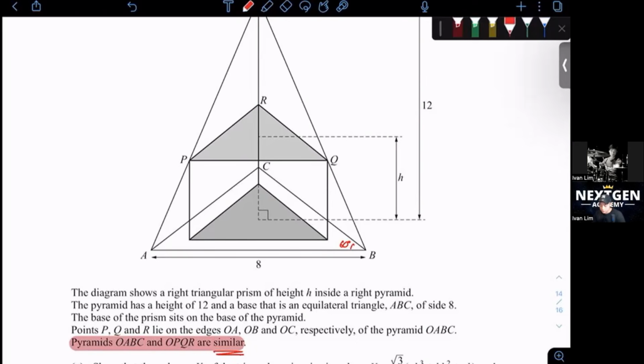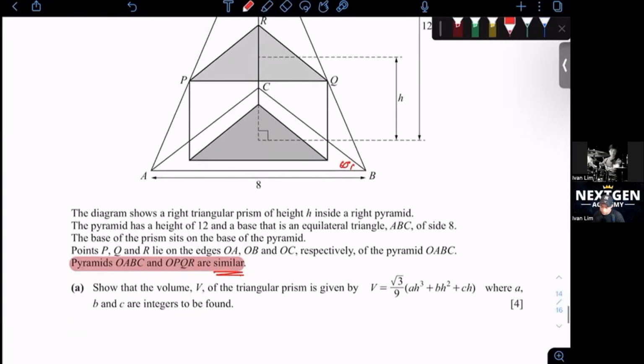Okay, so let's see. What's the first thing they want us to find? Show that the volume of the triangular prism is given by this formula, where A, B, and C are integers to be found. So you have to reread the sentence over and over again to really catch what the main points are.